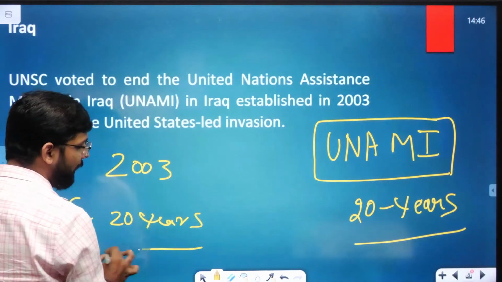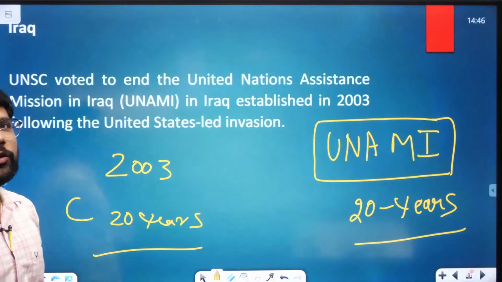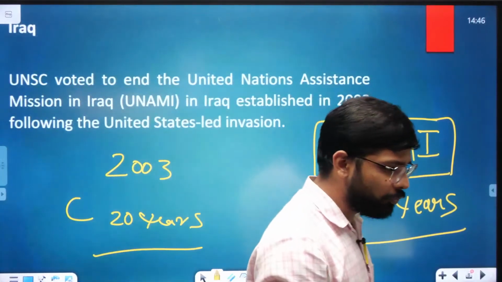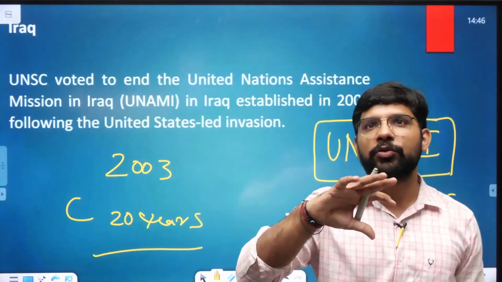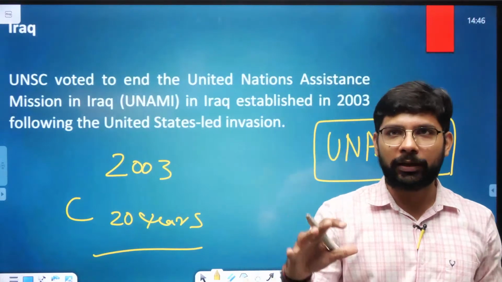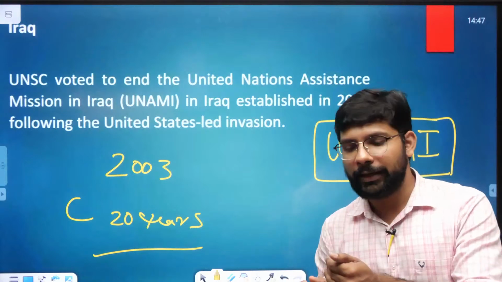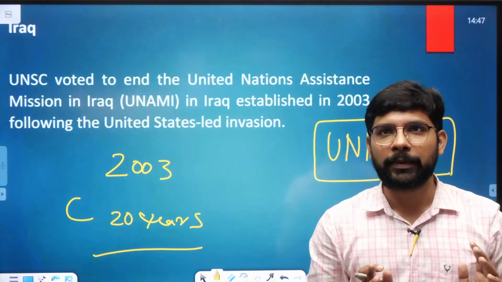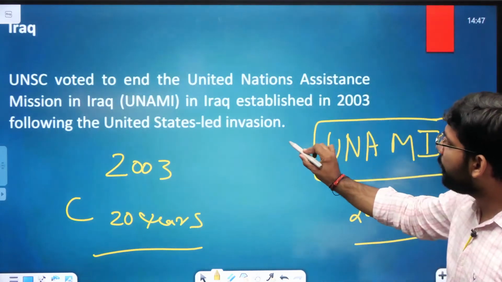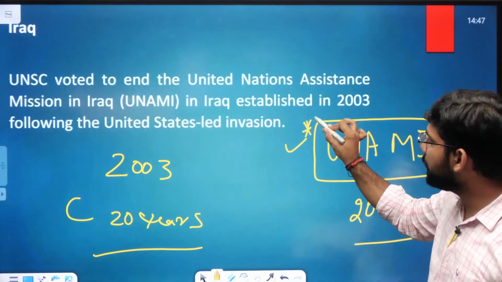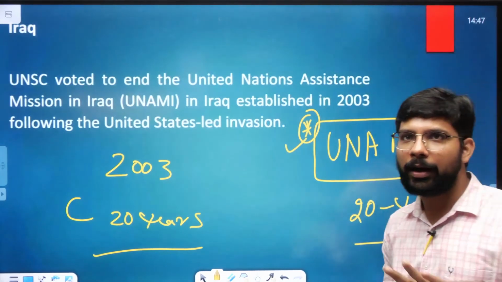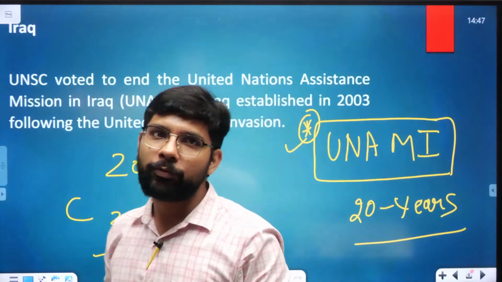So the UNAMI, maybe the UPSC UNAMI के बारे में नहीं पूछे, अगर पूछेगा तो directly they will ask: UNAMI was recently mentioned in the news. It is related to which of the following countries, or it is related to XYZ things. Simple question आ सकता है. UNAMI was recently mentioned in the news. It is related to which country? Iran, Iraq, Saudi, Yemen. Any kind of option they can give.